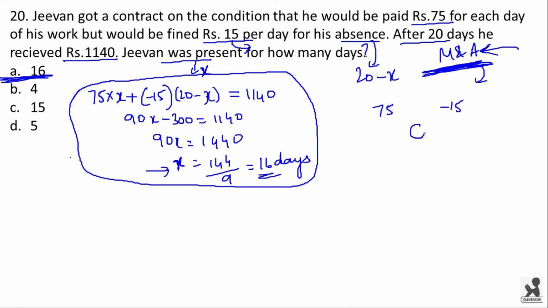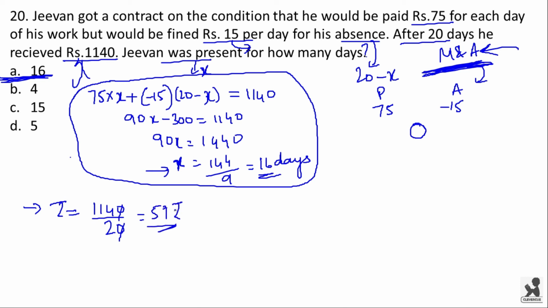Now in the center, so this is the amount paid when he was present and this is the amount paid when he was absent. Now on an average for 20 days, we have to find how much amount he is being paid. The average amount he is being paid will be equal to 1140 divided by 20 days. So this is equal to 57.